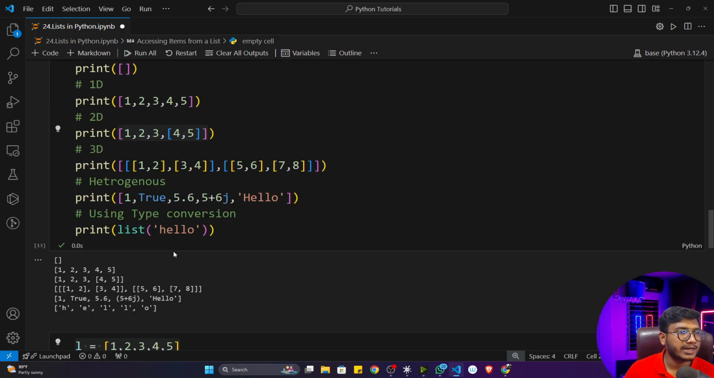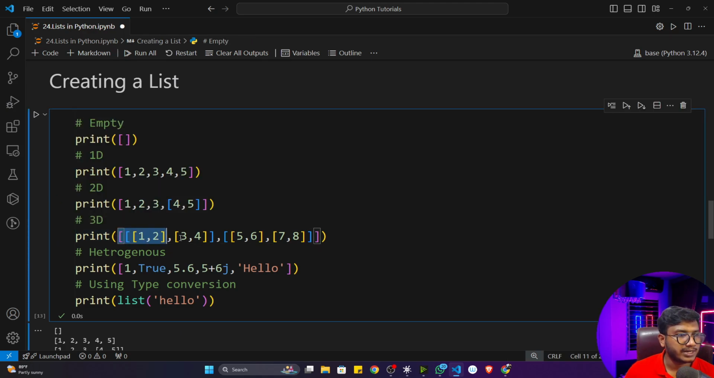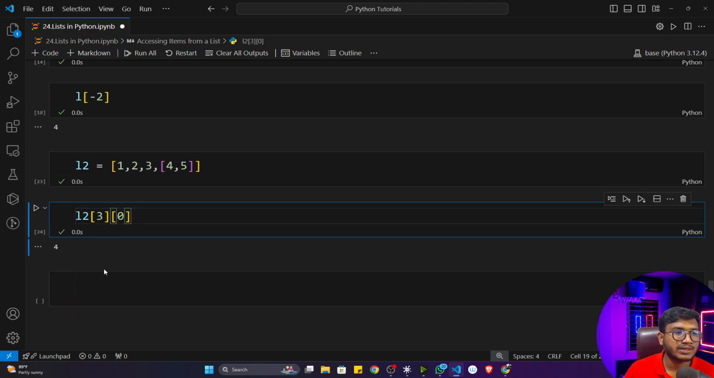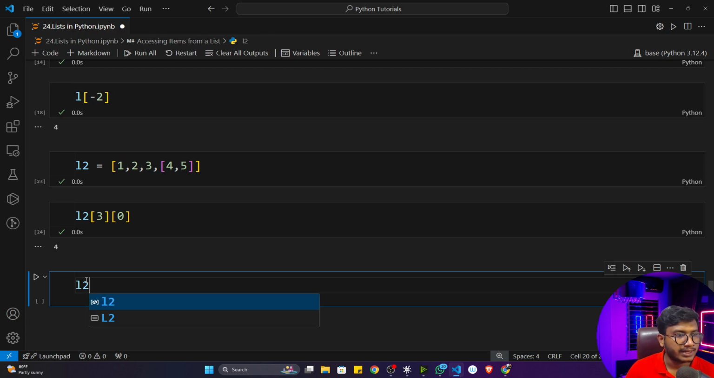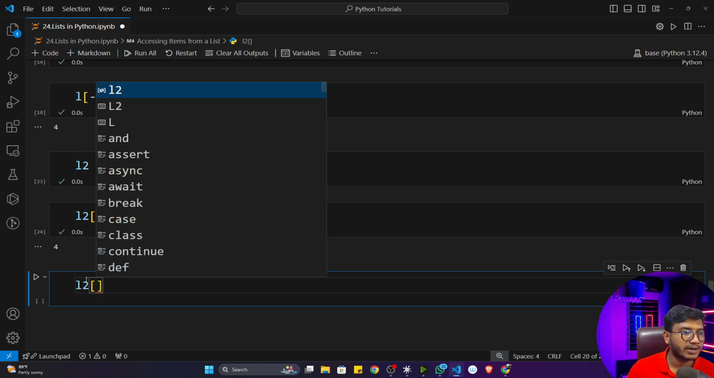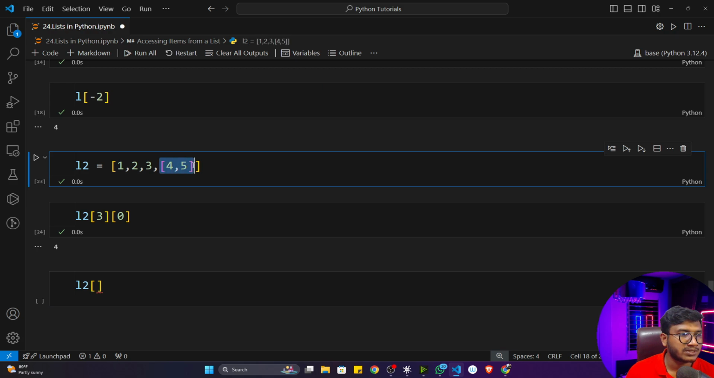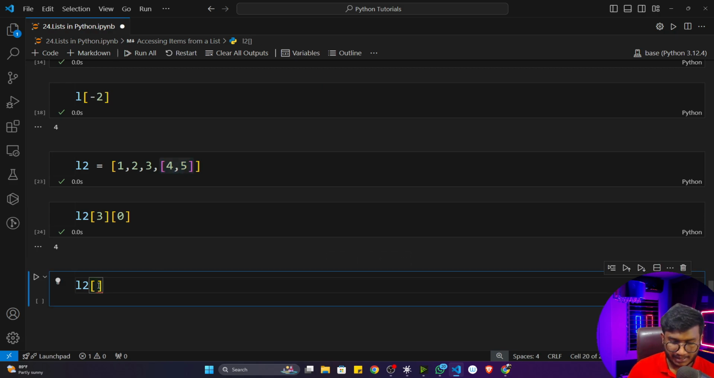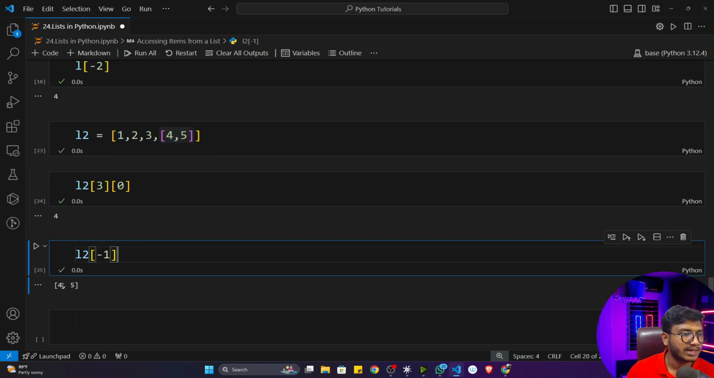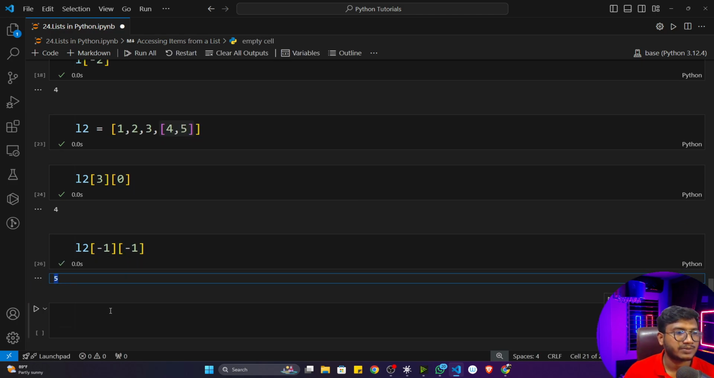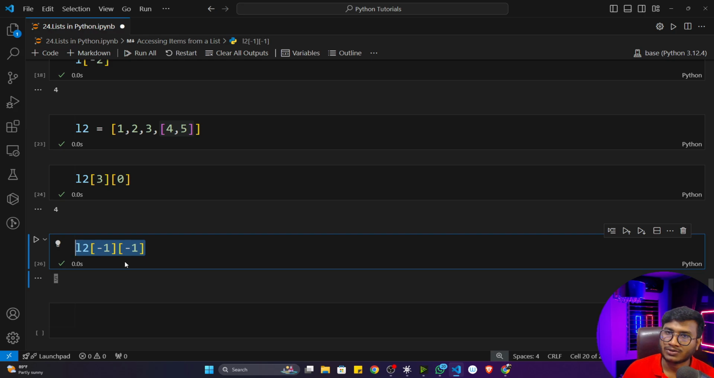Now let me show you the 3D as well. So I'll copy this particular 3D. You can also do the same thing with the help of negative indexing. For this, L2. Let's say I want to take this particular list, which is at the last position. I'll give -1. It will give me that list. Now I'll access this particular 5, which is present at the last. I'll give -1 again. It will give me this 5. With the help of negative indexing, you can also do the same thing.